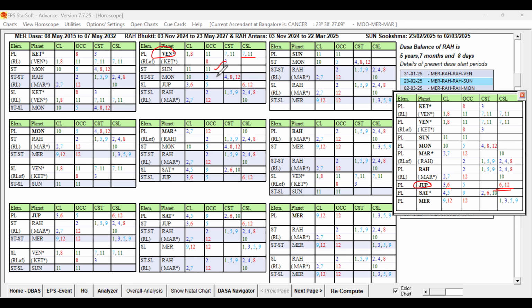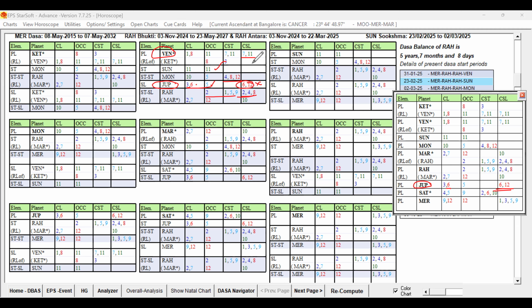This is favorable for marriage, and Moon, the star lord of the star lord, is indicating some obstacle. But the sublord is Jupiter, 3, 6, 5. Okay, but sixth lord and sixth and 12th sublord is indicating weakness, further supported by Rahu. 2, 1, 5, 2, 9 is fine, but 2, 4, 8 is not good.